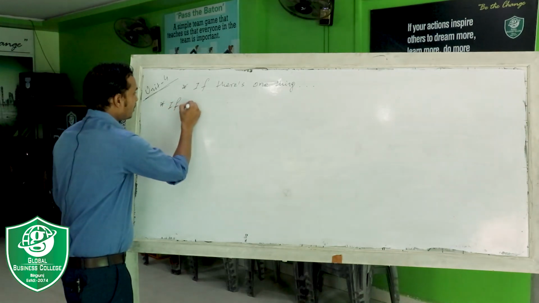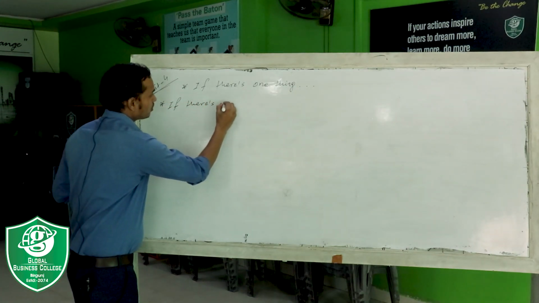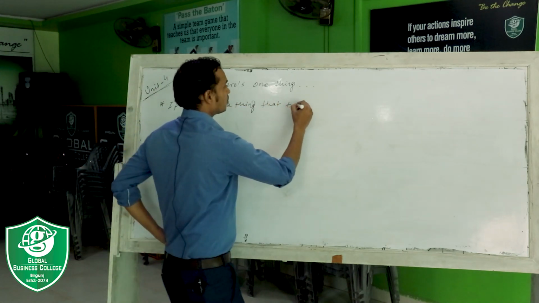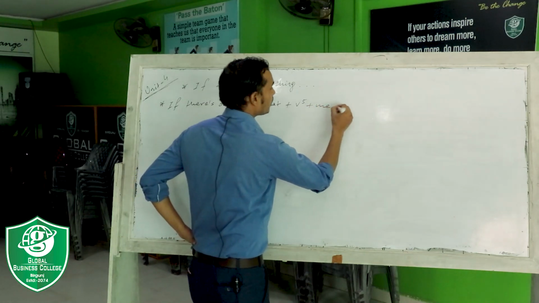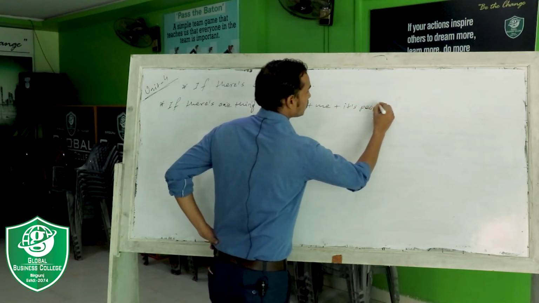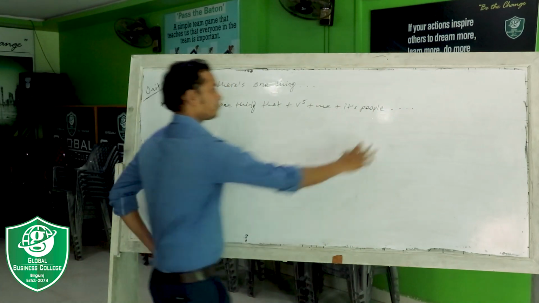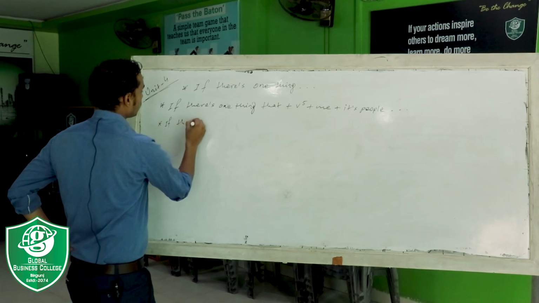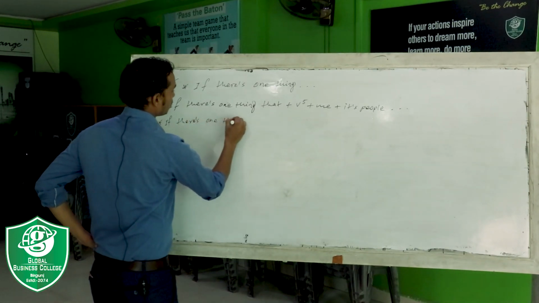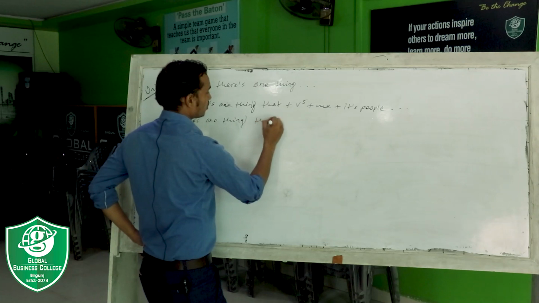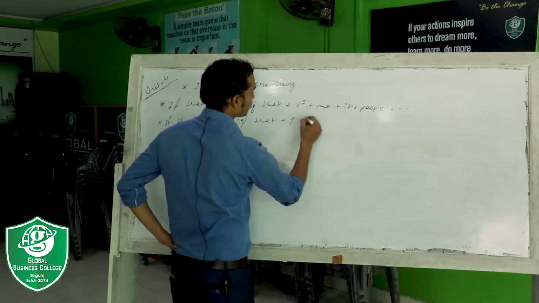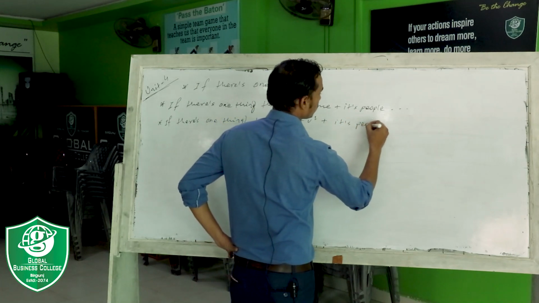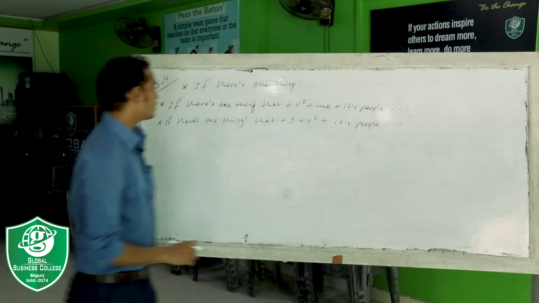The first one is: if there is one thing that + V5 + me, it's people... The next one is: if there is one thing that + I + V1, it's people... So there are two structures.